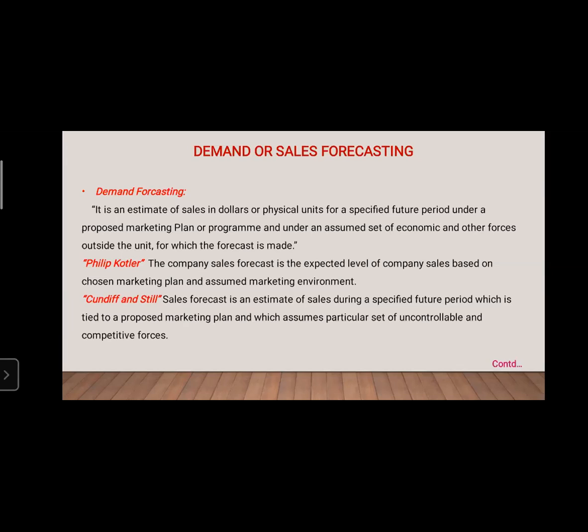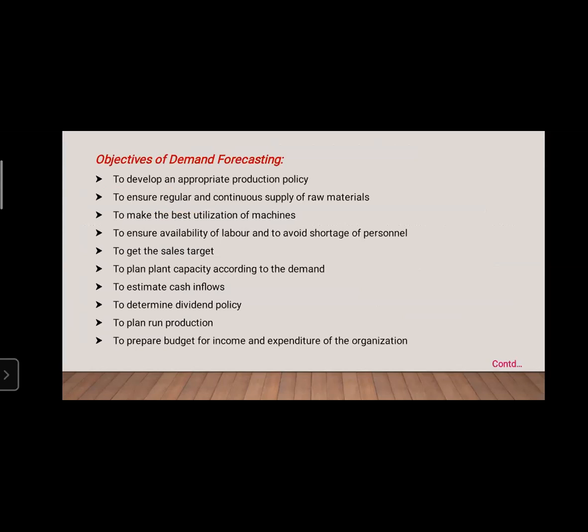Next, we will see the objectives of forecasting so that we can understand some more things. The first point is to develop an appropriate production policy.